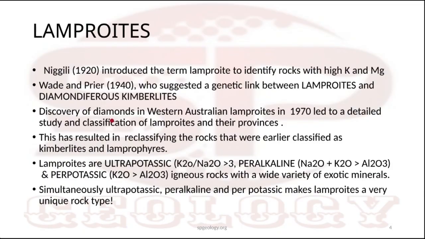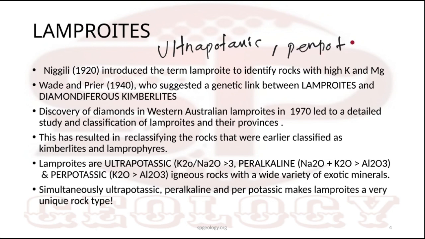You have to start the writing with these things. Like in lamprophyre, you have to write that lamprophyre is an ultramafic, potassic, hydrous, volatile-rich rock which contains hydrous mafic silicates as megacrysts. This is the basic introduction of the rock.